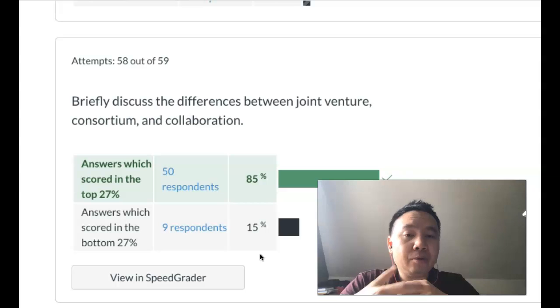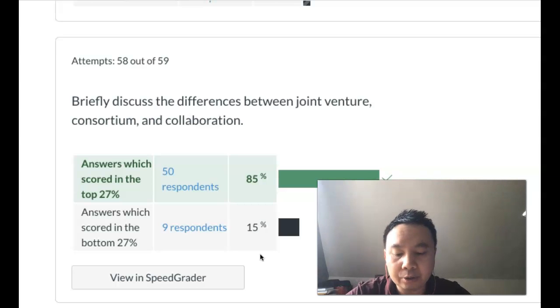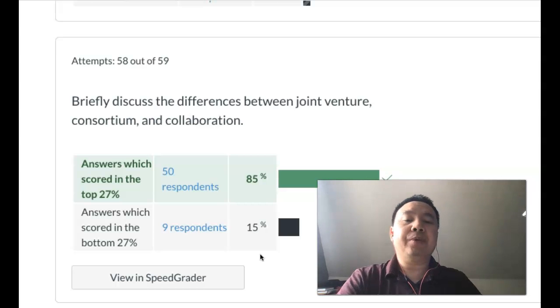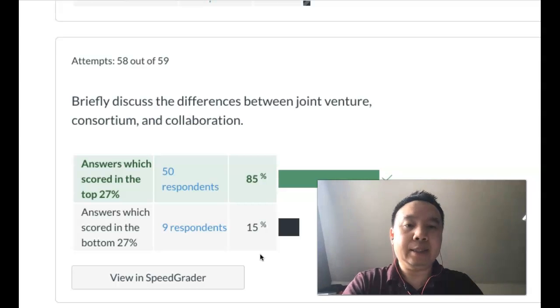A consortium is when two or more organizations decide to work together to develop a partnership. A lot of times, these organizations come from the same industry. One example we talked about in the lectures was college sports. We have all the different conferences, right? Big 10, Big 12, SEC. Those are like consortiums. We share things together because we come from the same business.